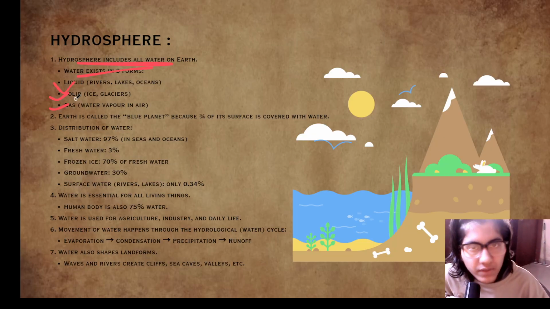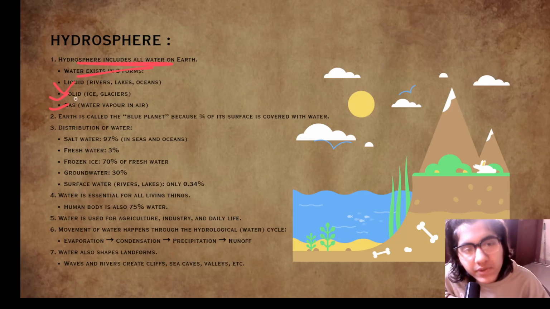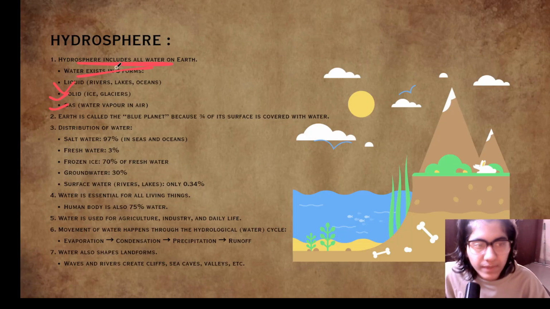So hydrosphere, of course, hydro, I will not tell you. You have to tell me in the comment section the Greek word that hydrosphere comes from. So the hydrosphere includes all the water, and the water exists in three forms: liquid form, solid form, and the gaseous form. We have all learned about different states in our junior classes. So liquid in rivers, lakes, oceans, solid ice and glaciers, and gas water vapor in air.